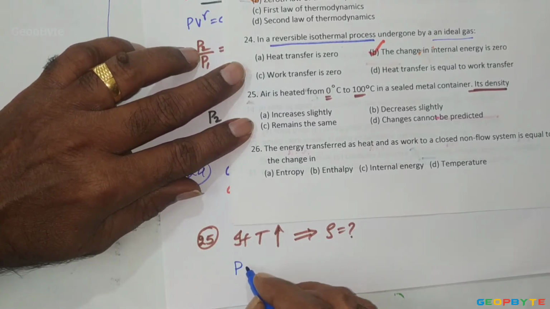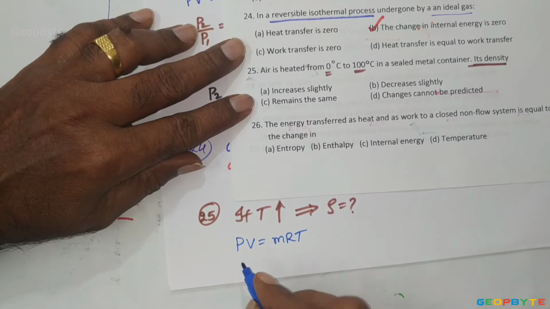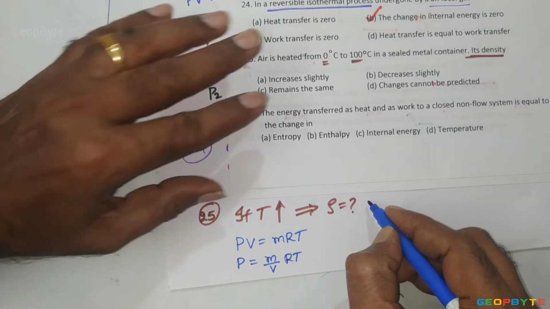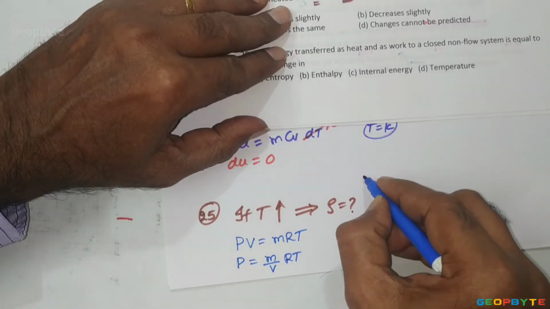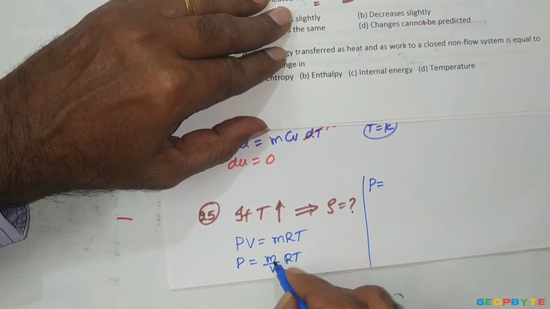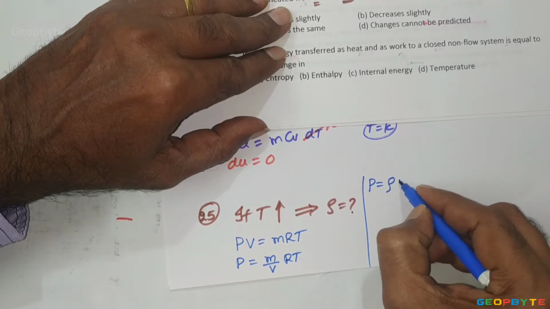The ideal gas equation is PV equal to mRT. P equal to (m by V) into R into T, which can also be written as P equal to, as we know, mass by volume equal to density denoted by rho, P equal to rho RT.